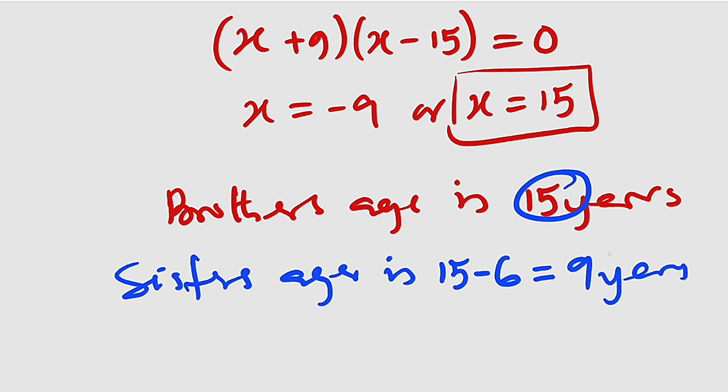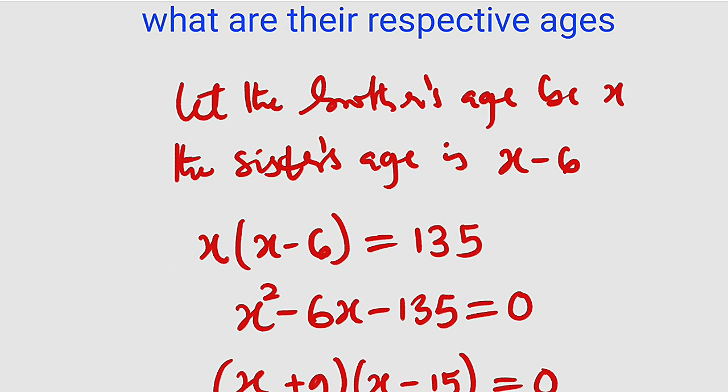So he is 15 while his sister is 9. When you multiply 15 and 9, you definitely get 135, because they said the product of their ages is 135.